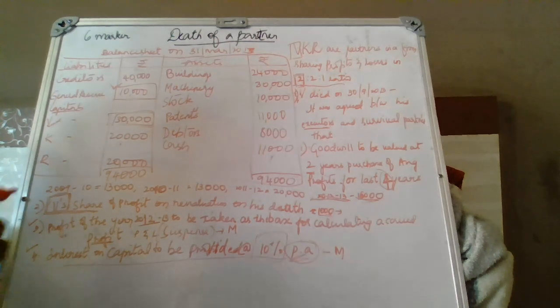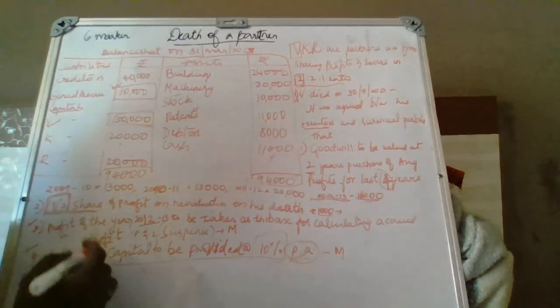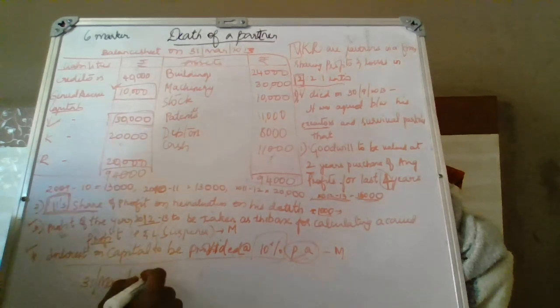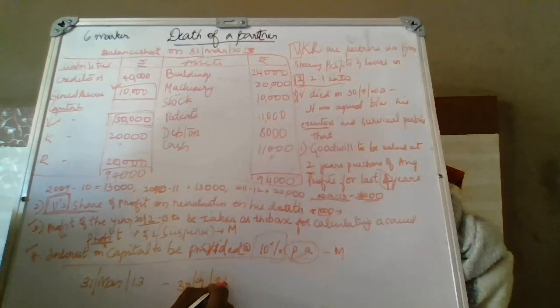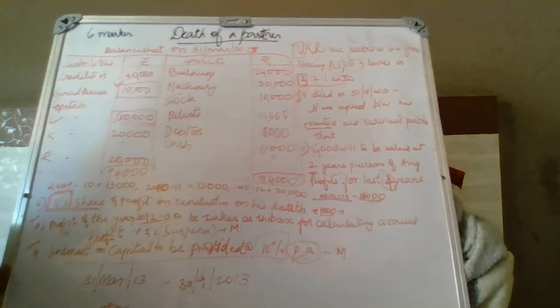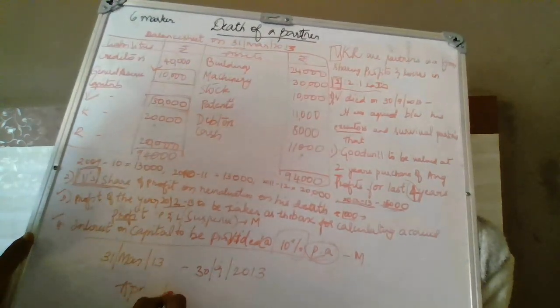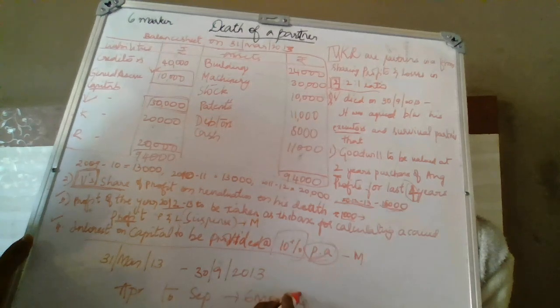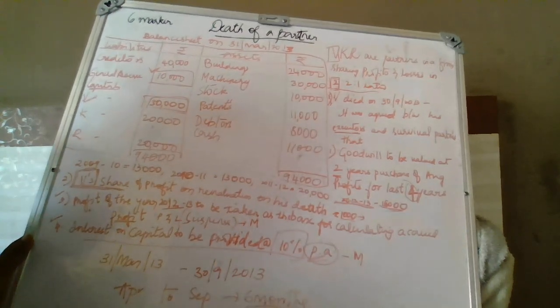Before solving, how many months was he there in the business? When did the balance sheet end? 31st March 2013. He died on 30th September 2013. How many months? Since it is a March end, you will consider from April. April to September, it is 6 months. Anything will be calculated on the basis of 6 months.